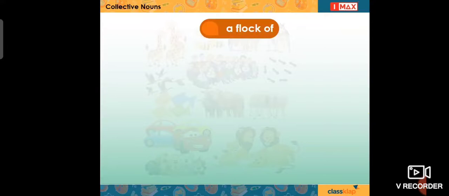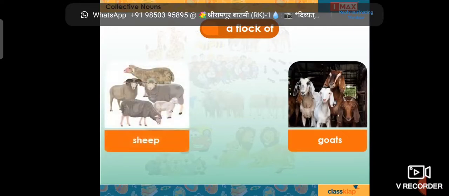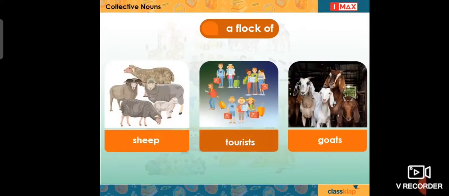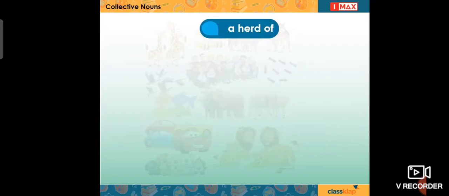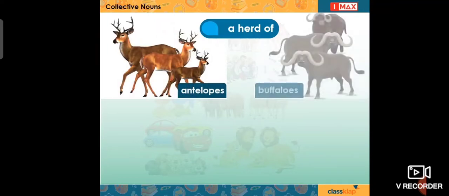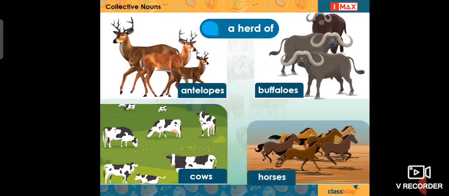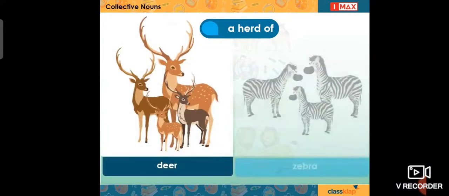The collective noun flock is used with the following nouns: a flock of goats, a flock of sheep, a flock of tourists. The collective noun herd is used to describe a herd of antelopes, a herd of buffaloes, a herd of cows, a herd of horses, a herd of deer, a herd of zebra.